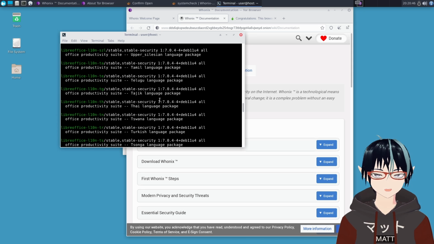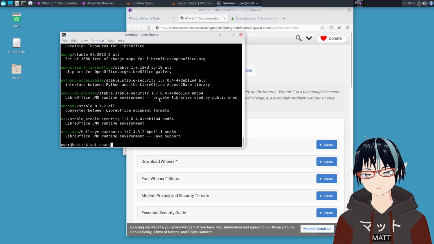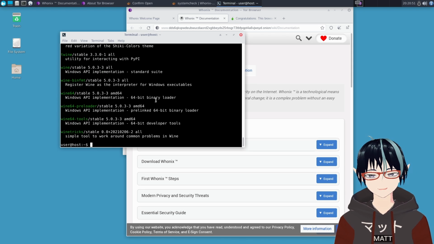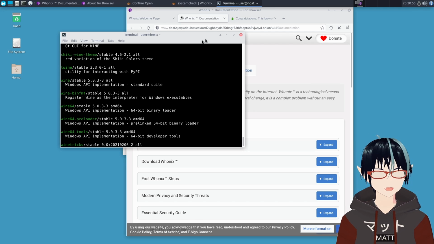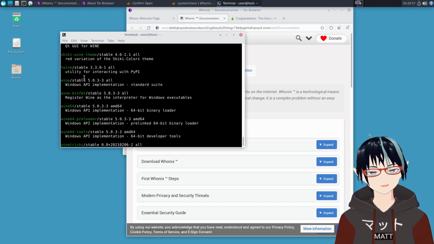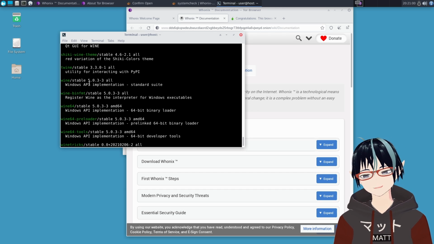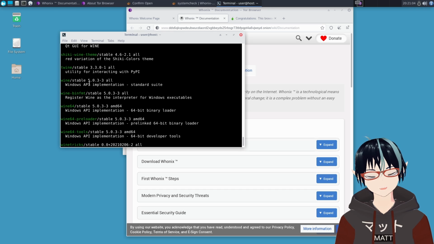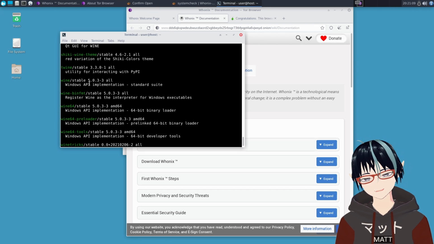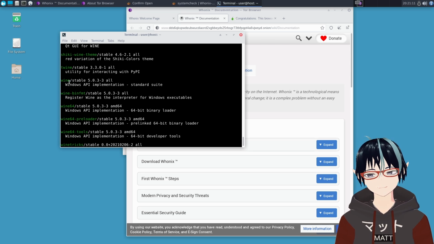For example, in theory, I don't know why you would do this, but I'm sure someone's going to try. If you try to install Wine, the official Wine Debian repository, on Whonix, I will warn you that Wine applications do not work correctly. So if you wanted to run Windows apps on Whonix, I'm sorry, it's probably not even a good experience anyway. But if you wanted to run Wine applications, you can't, and the reason is because Whonix has all sorts of kernel hardening in their system.